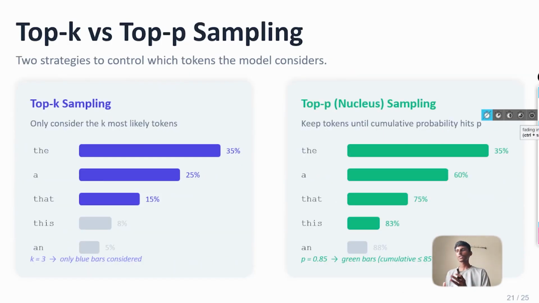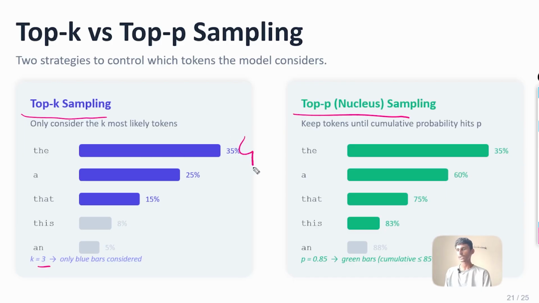So this temperature is shaped by two variables, which are top K sampling and top P sampling. The top K sampling refers to the number of tokens that it needs to consider. For example, here it is represented as 3, which means it will only take the first 3 of them. And the top P sampling represents the percentage of the confidence level of the model for that particular token. Below 85 percent, it will go with those tokens.